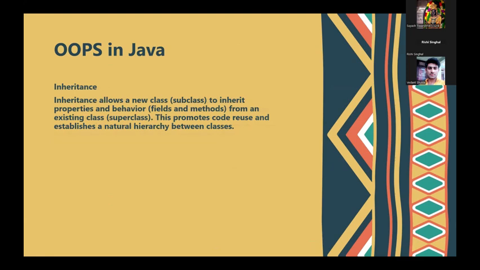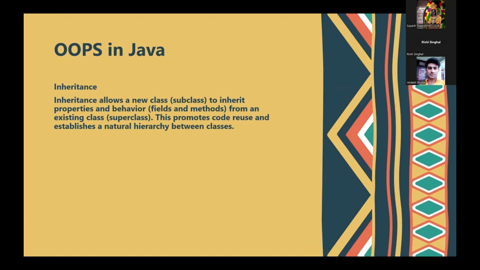Now let's move on to this part. Inheritance allows a new class, that is a subclass, to inherit the properties and behavior, that is fields and methods, of an existing class, that is a superclass. This promotes code reusability and establishes a natural hierarchy between classes. So, inheritance is like inheriting the property.